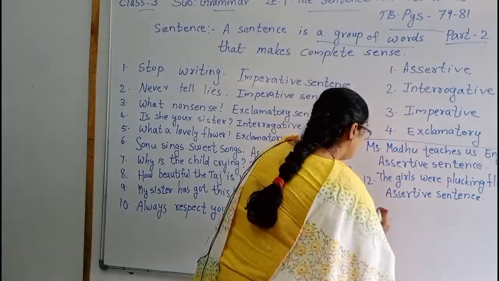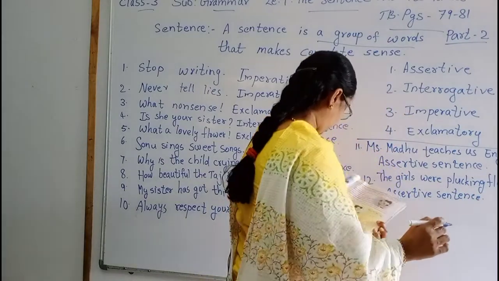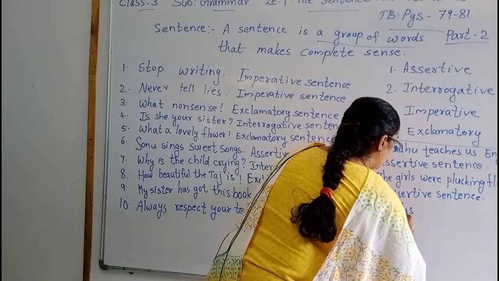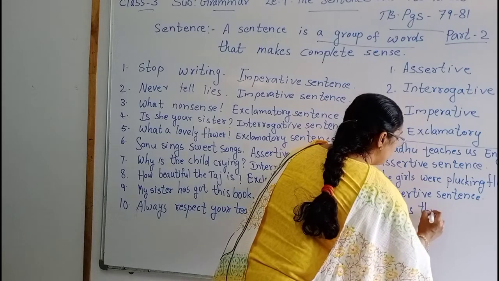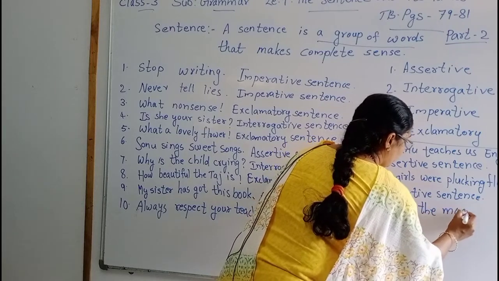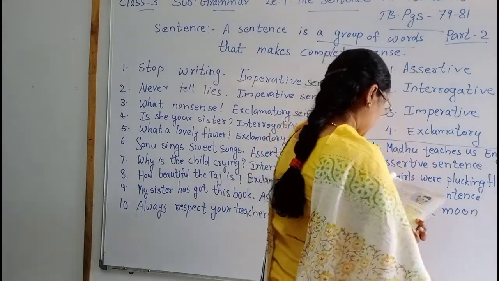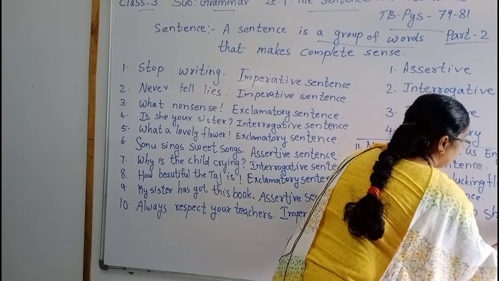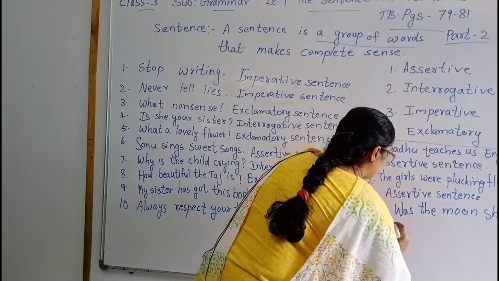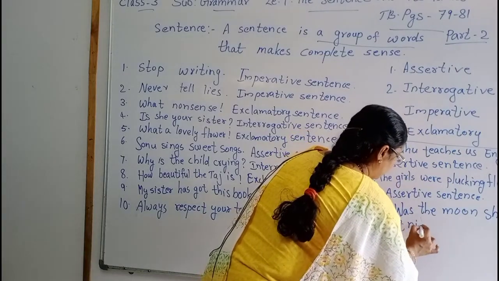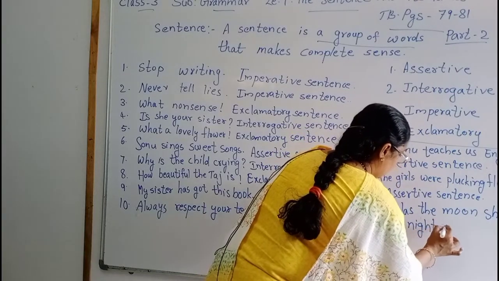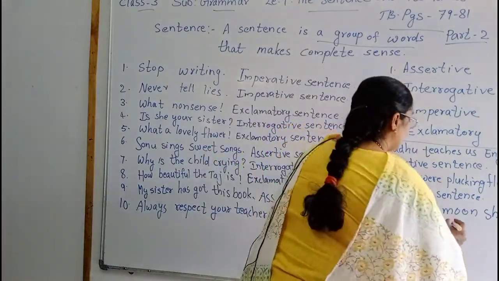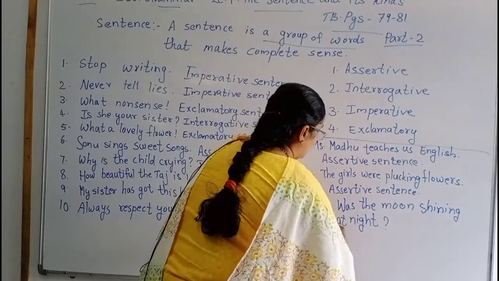Then 13th one. Was the moon shining at night? That is also question word and a question mark. So, that will come the interrogative sentence.